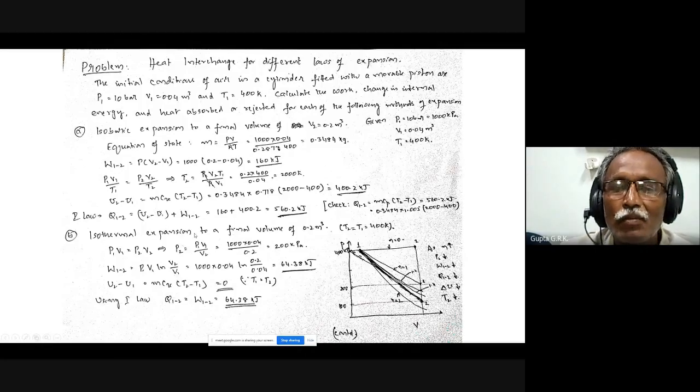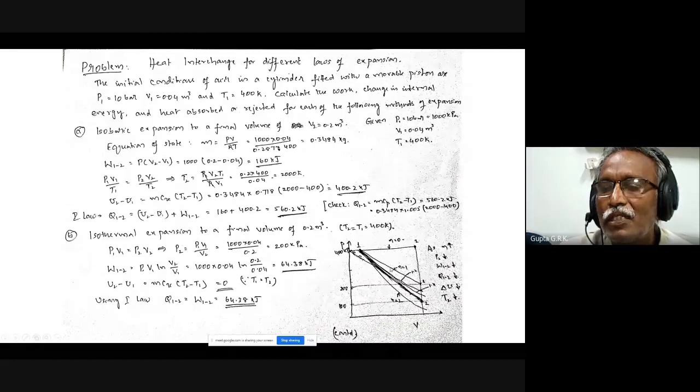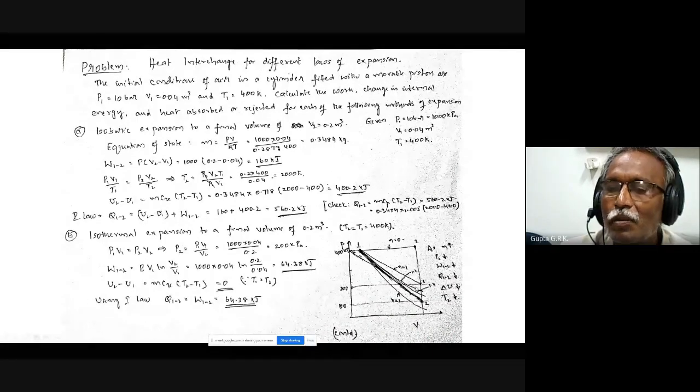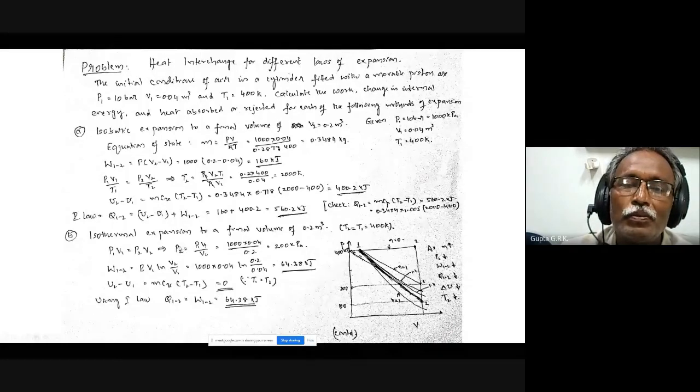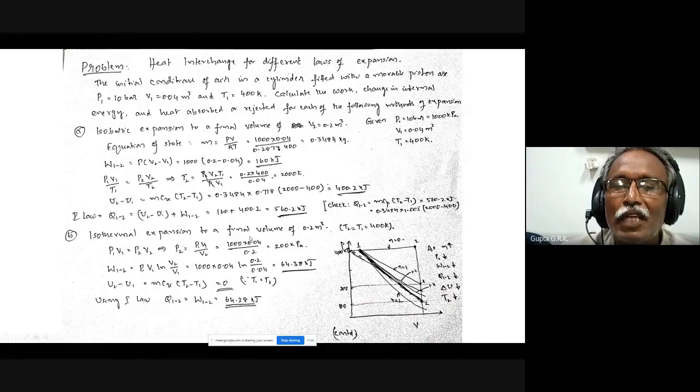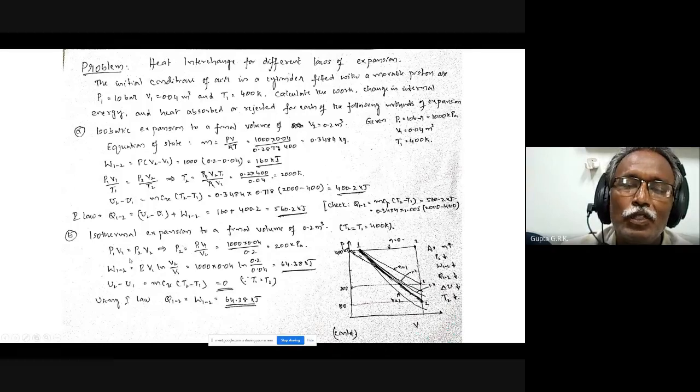Then coming to isothermal expansion. Isothermal means n equal to 1. This is a rectangular hyperbola I will get, to the same final volume. And because this is isothermal, T1 equal to T2. So I know T2, I know V2 also, and I can find out P2. Because this is isothermal, P1 V1 equals P2 V2, so I can find out P2. So I got P2, V2, and T2 also.